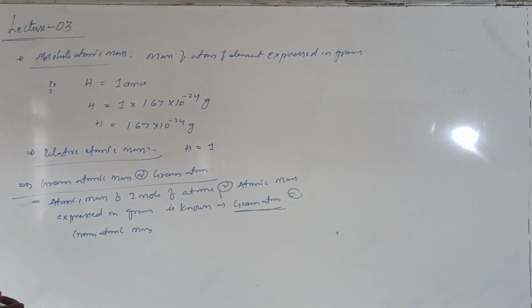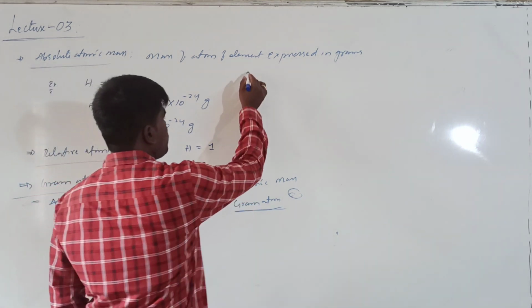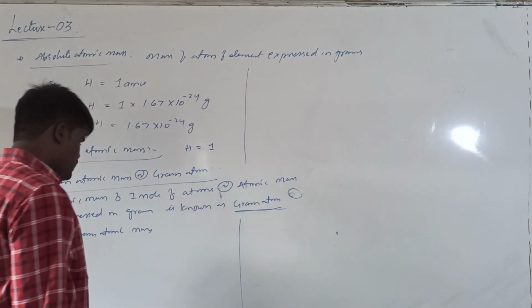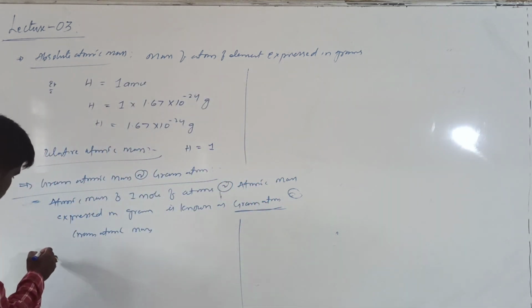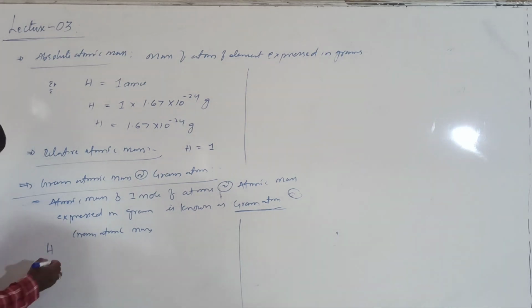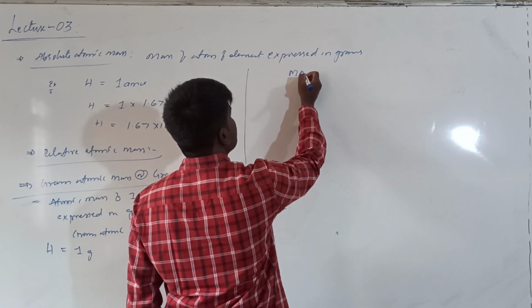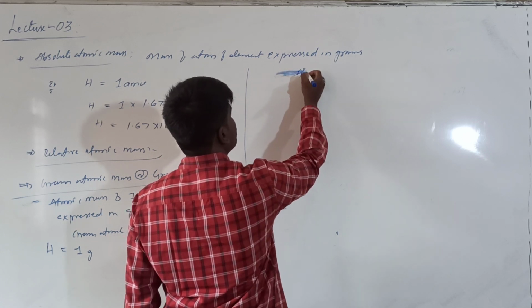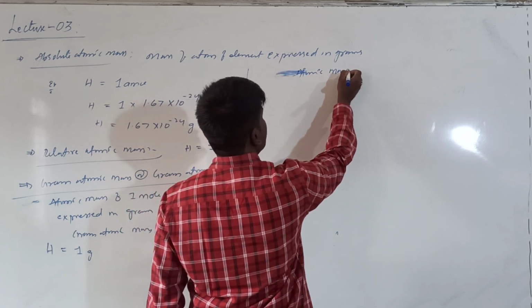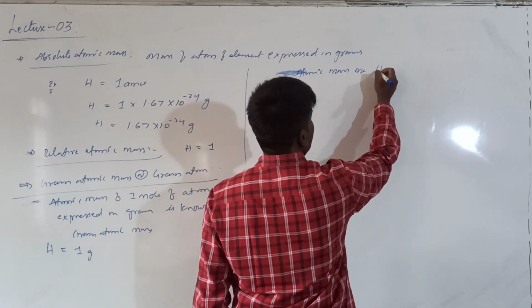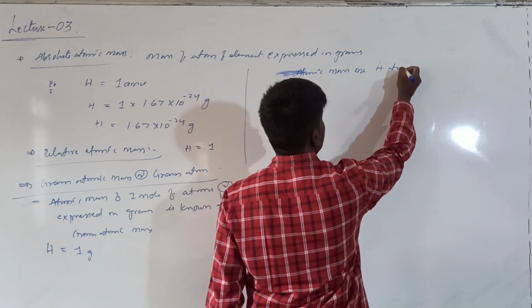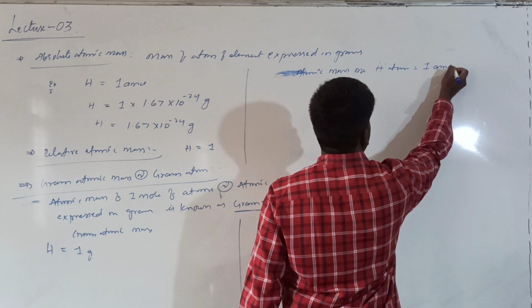Now, for example, the gram atomic mass of hydrogen is 1 gram. How to get this 1 gram? We know that the atomic mass of one hydrogen atom is equal to 1 AMU.